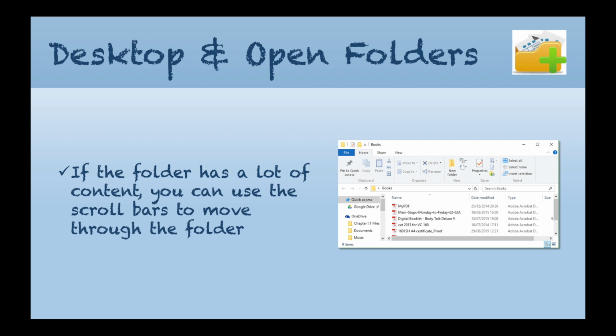If the folder has a lot of content, then you can use the scroll bars to move through the folder. If you notice here, we've got the scroll bars, and we can either hold our left mouse button down on the actual bar and drag it down, or we can use the little arrows which are located on the top and the bottom. And you can see there, top, and to the left and the right as well. If we have a lot of stuff in our folder, we can just peruse through it by using the scroll bar. As you can see there, the arrows are pointing to where they are.